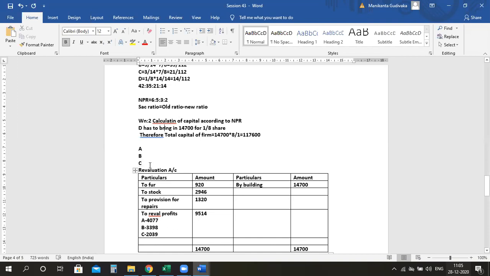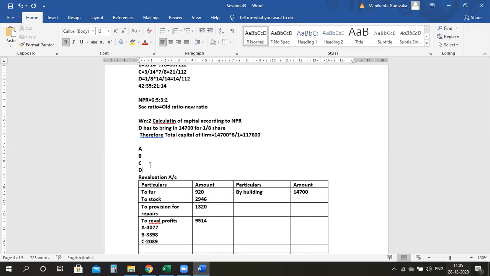Now for D, no problem, because anyway if you do it also, it will get the same answer, ma. So let's get into A. It is 1,17,600 into 6/16.